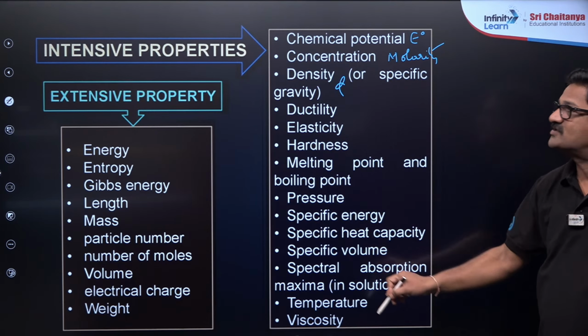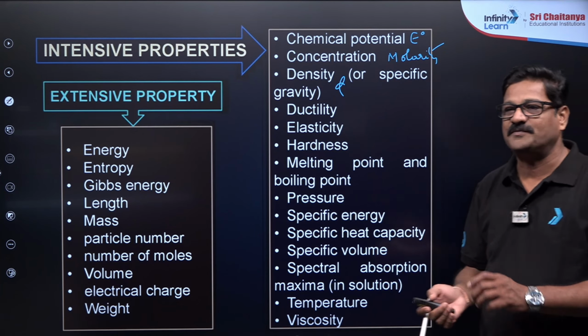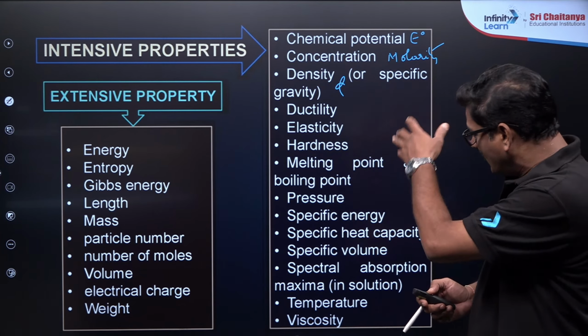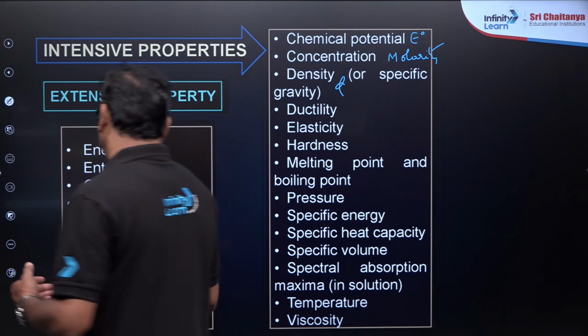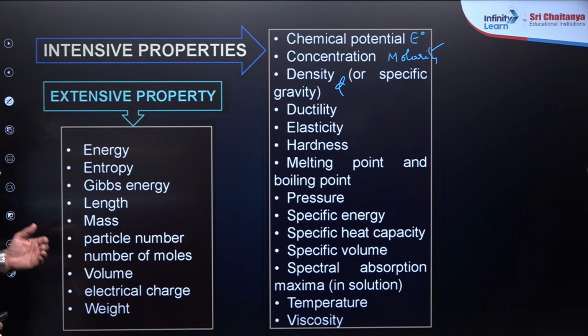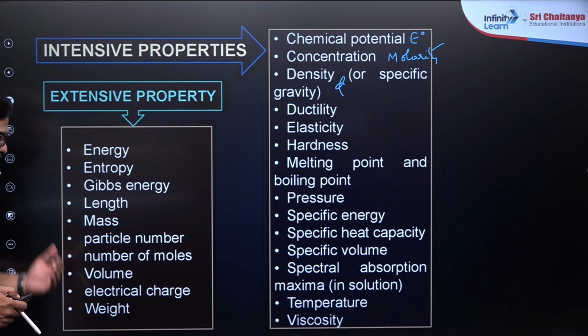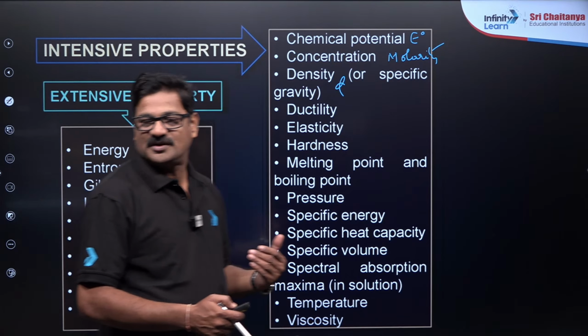These are all the things that come under the intensive property. Definition का हिसाब से एक बार analyze करो. And extensive property: energy, entropy, Gibbs free energy, length, mass, particle number, volume, and charge, and everything.